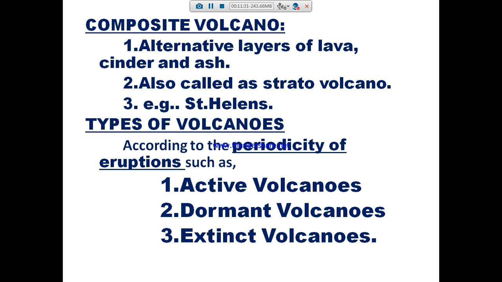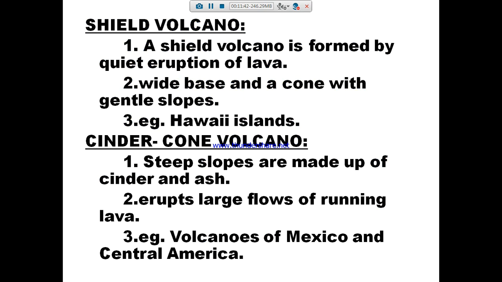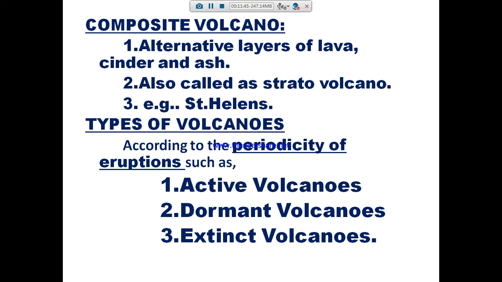It is also called the stratovolcano. For example, we can say St. Helens. Okay, so: shield volcano, cinder cone volcano, composite volcano.